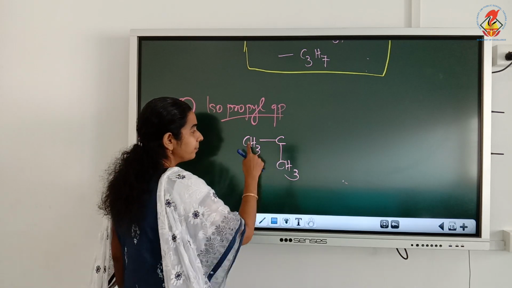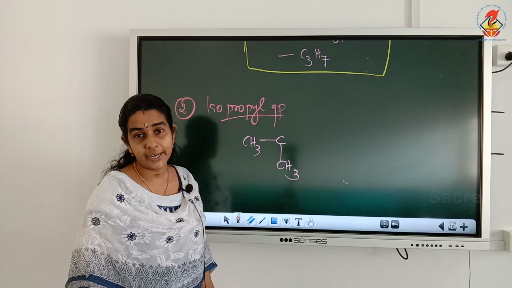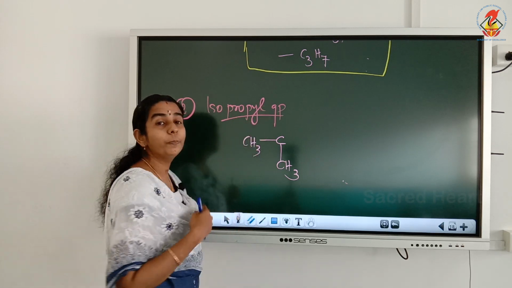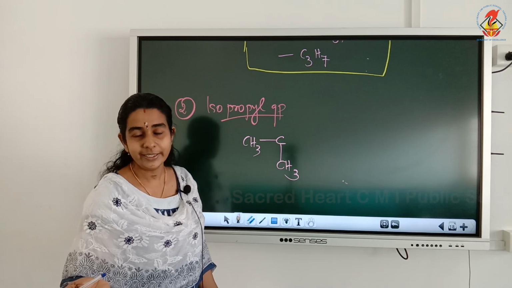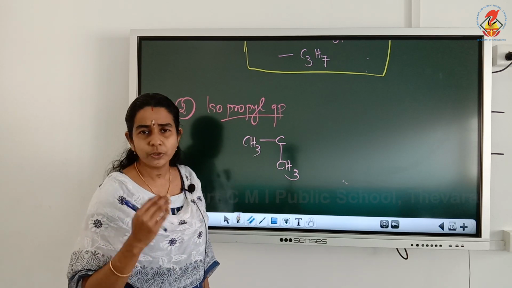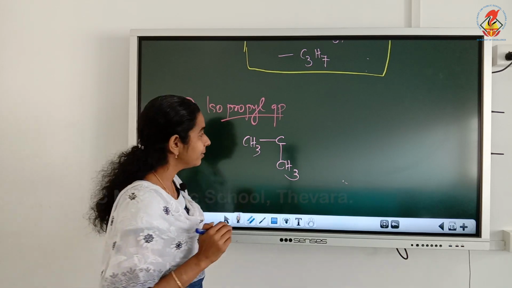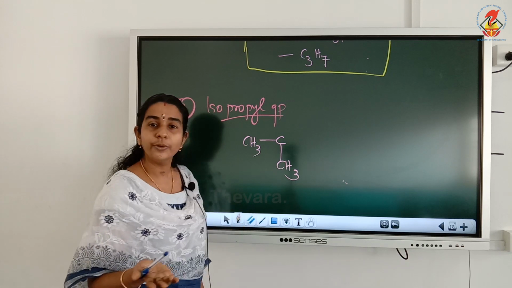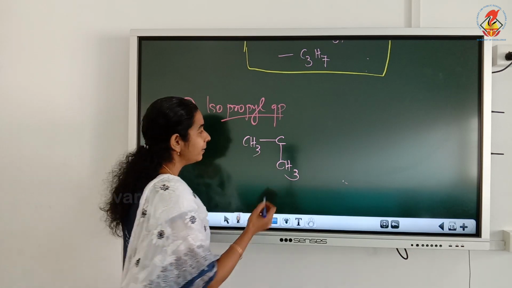So see the total number of carbon atoms present here. It already has 3 carbon atoms and we have isoprop, so total number of carbons should be only 3, isn't it? Now it is a group, it is an alkyl group. So here we have to draw one free valency also. Here and here all the 4 valencies are already satisfied, so we cannot draw the free valency.